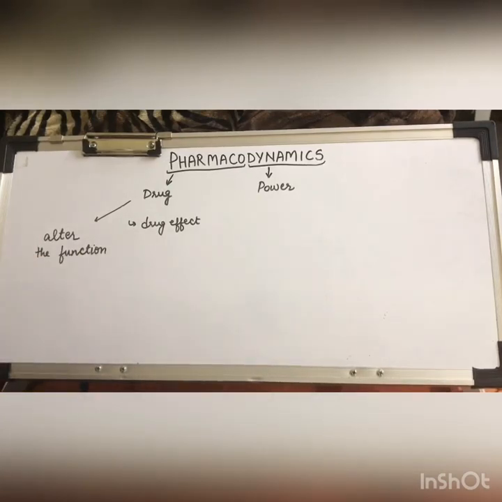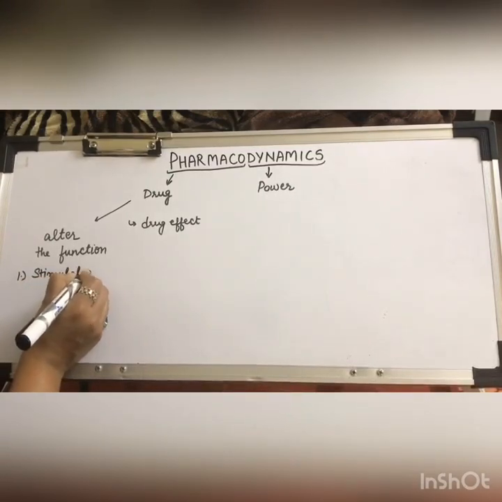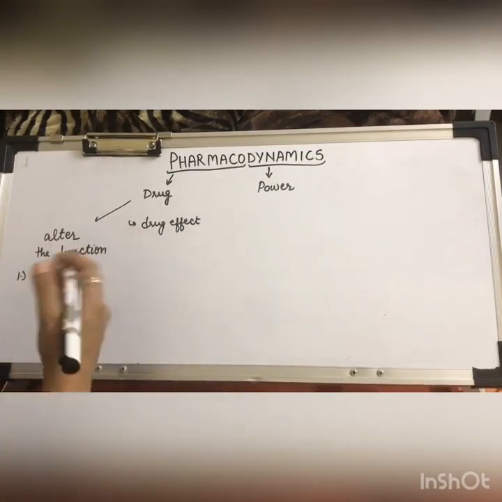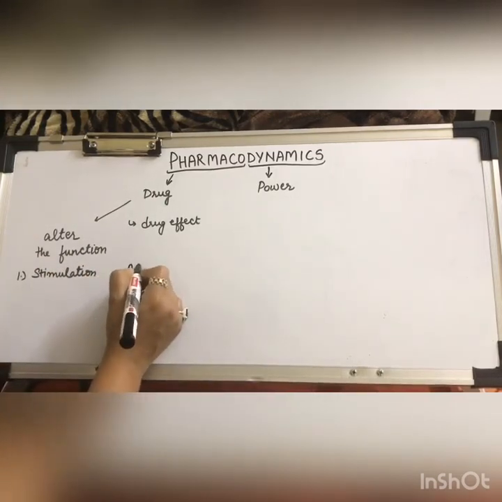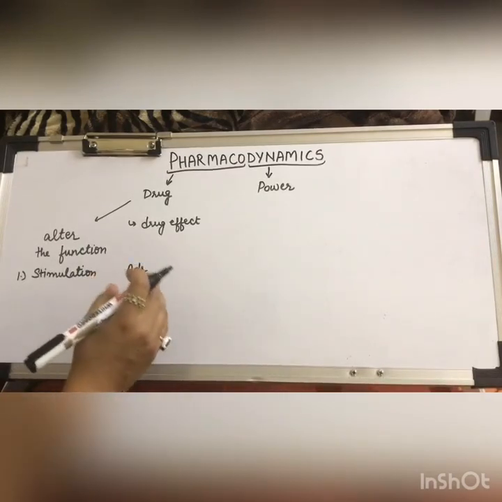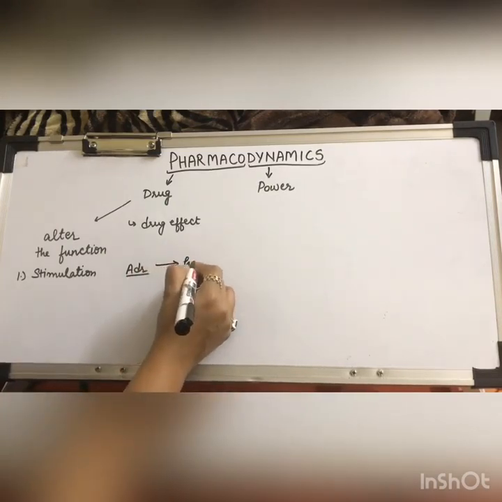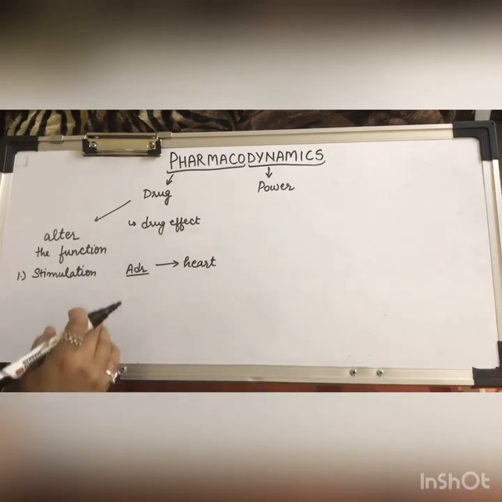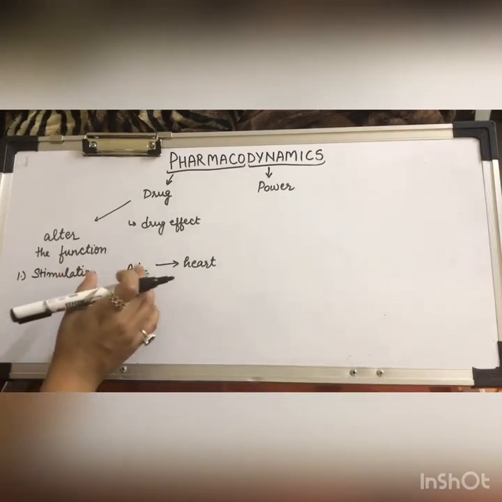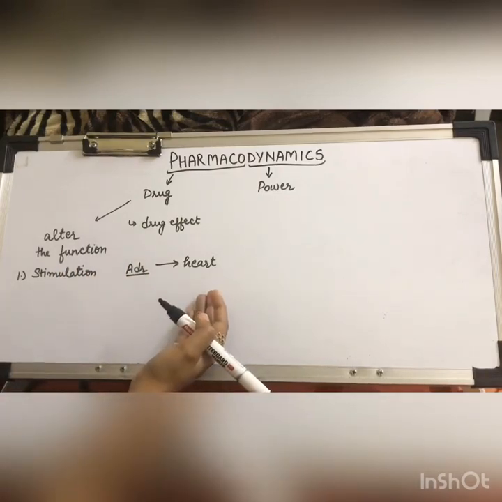The basic types of drug actions can be, first, stimulation. That is the ongoing function that is stimulated, the enhancement in the pace of the function. For example, adrenaline. Adrenaline will stimulate a specialized group of cells, that is the heart cells. It will stimulate the heart. So, stimulation is selective enhancement of the level of activity of specialized cells.